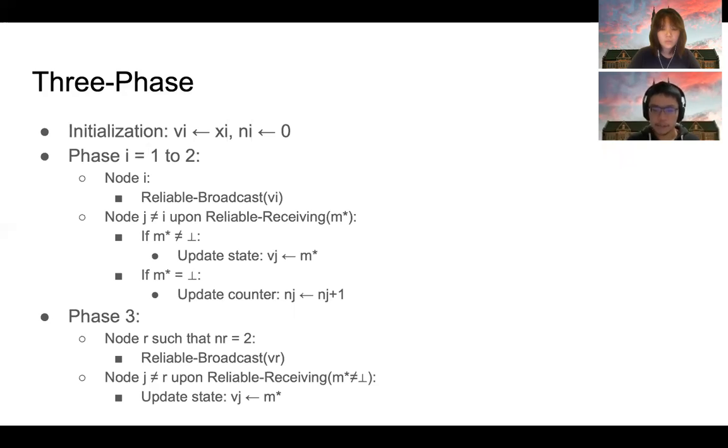At the end of phase 2, n sub I equals 2 if and only if R3 occurs on I. This suggests that in phase 3, if there exists a node R such that n sub R equals 2, then scenario R3 must occur on that node R. And if node R reliably broadcasts its local state, according to the previous result, every node reliably receives that state, and the algorithm can reach consensus.